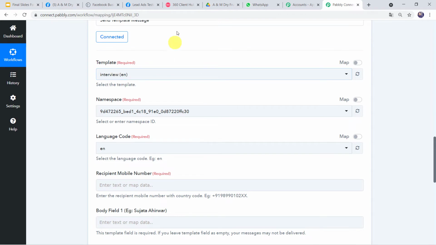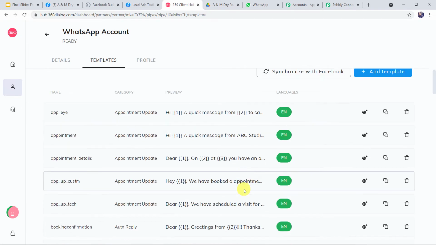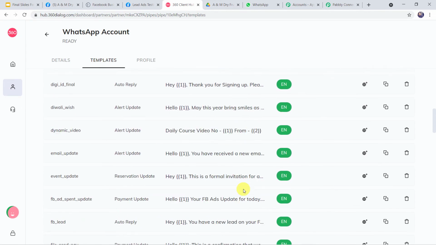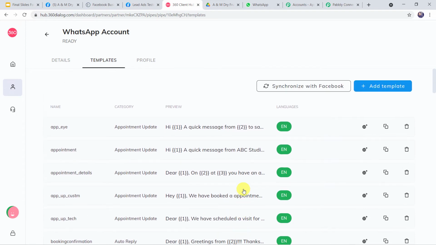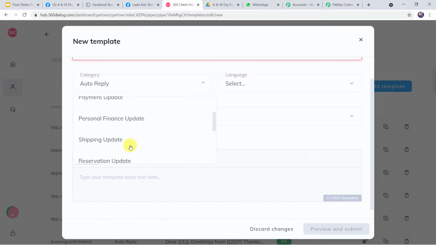So I'll just go to the 360 Dialog account, and here we can find the Manage Templates option. Click on this. Now here you can find I have created several templates and got them approved. If you want to create a new template, simply come to this plus sign and click on Add Template. Now here you can give the template name. From here you can select the template category. Various categories are available. You can select it as per your requirement.